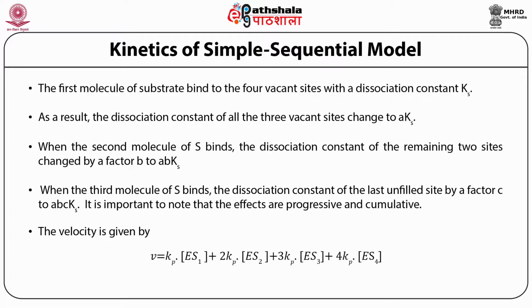V0 is equal to Kp into ES1 plus 2 Kp into ES2 plus 3 Kp into ES3 plus 4 Kp into ES4.